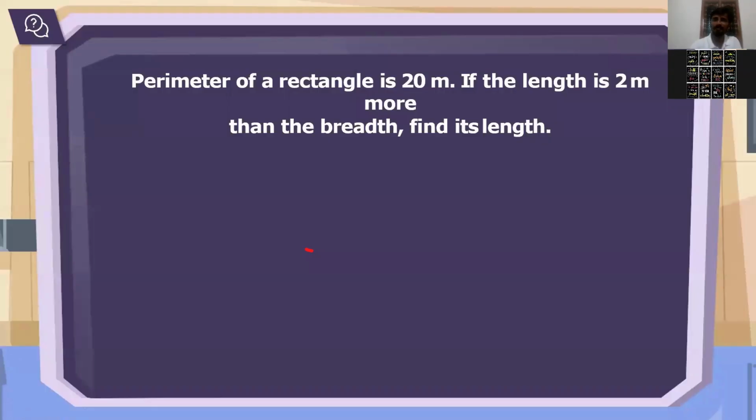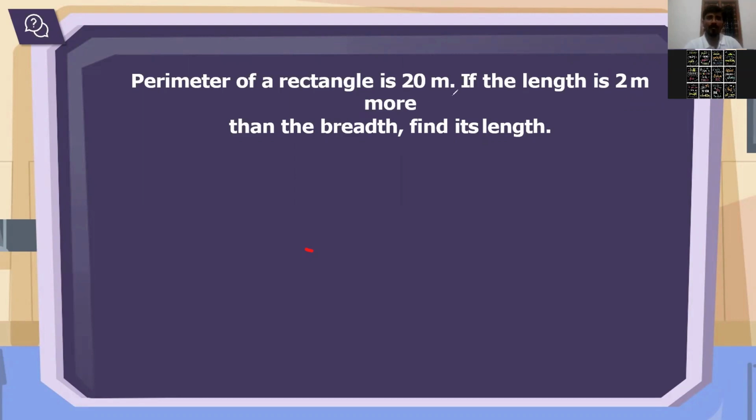Okay, now another question for you. Can you read it out? Perimeter of a rectangle is 20 meter. If the length is 2 meter more than the breadth, find its length. Small m is meter.